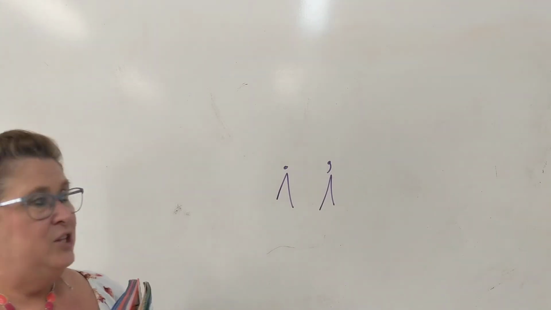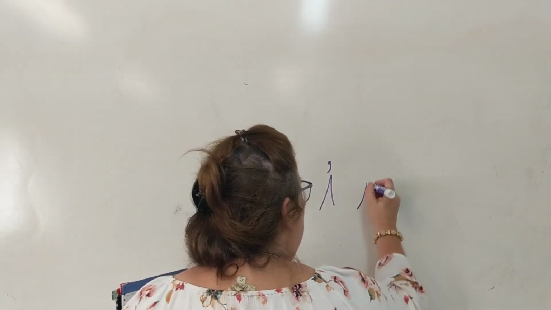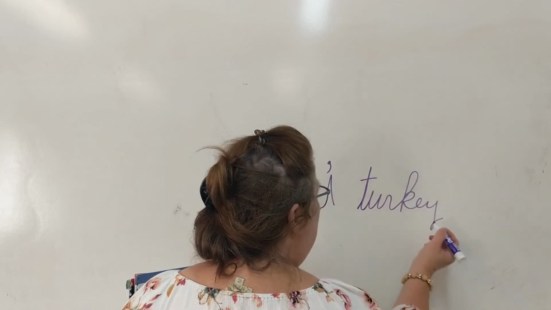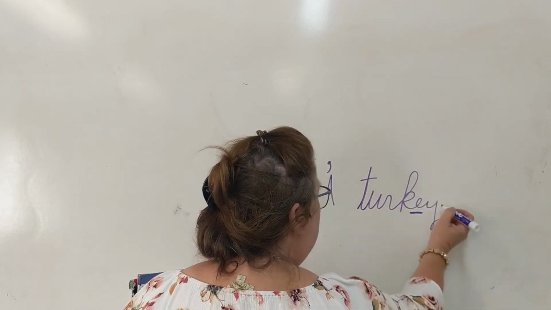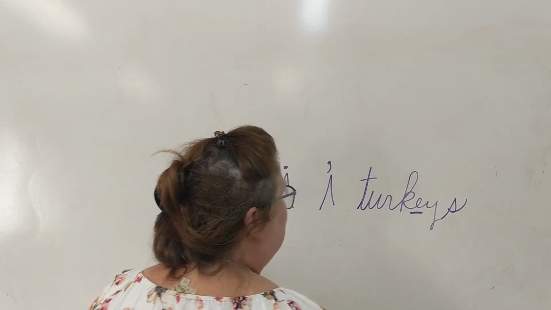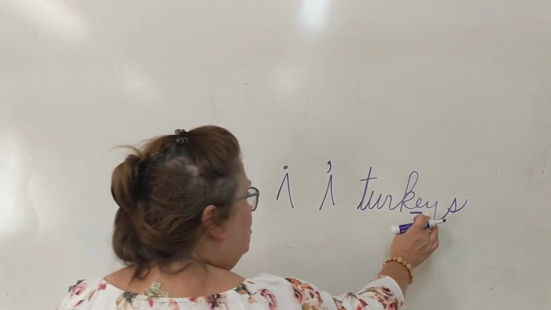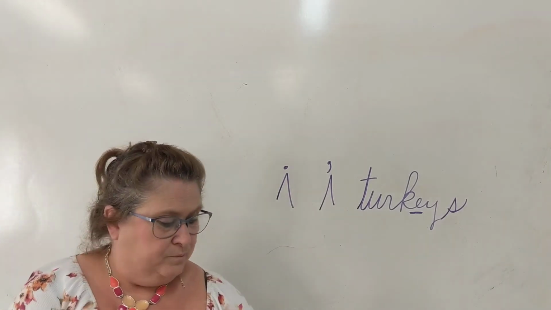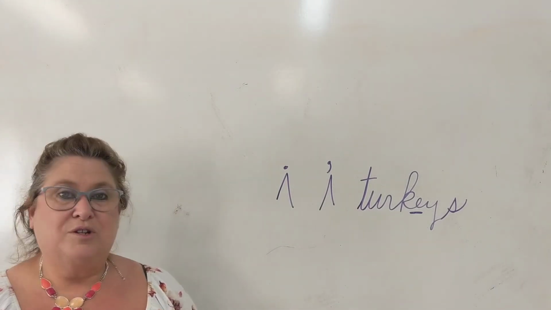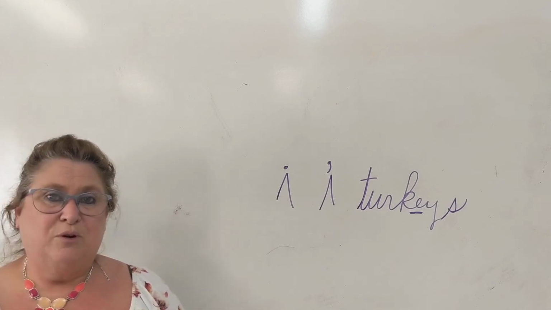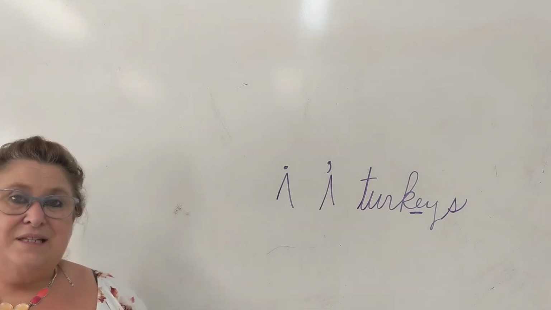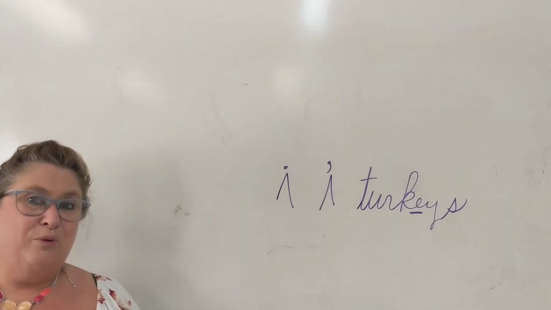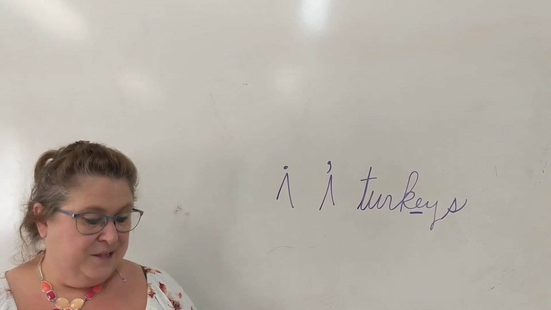We know that we can add just an S at the end of that word because in the word turkey, our root word, whenever we have a vowel in front of our Y, we just add S to the end of the word to make a plural. We only change our Y to I if there is a consonant in front of that vowel. Next we have the word ditch. How are we going to make ditch plural? By adding ES, ditches, very good. And then turtle. How are we going to make turtle plural? By just putting an S at the end of the word.